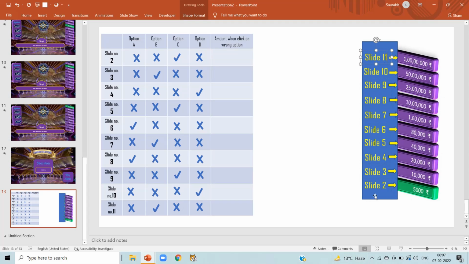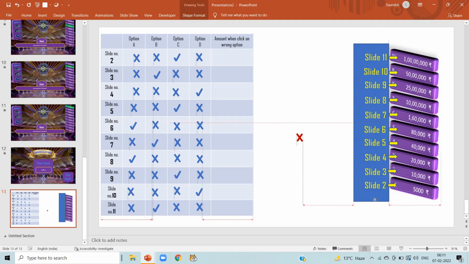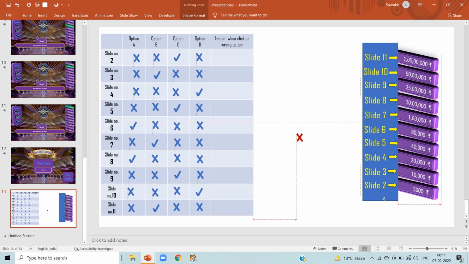So the prize money we get when we click on right option is written on our right side of the slide number. But what we need to find is the amount when we click on the wrong option. That is, come to the slide number 2. When we click on wrong option on slide number 2, then we don't get 5,000 rupees. What we get? 0 rupees. Like on slide number 3, when we click on the wrong option, we don't get 10,000 rupees. We only get 5,000 because we have given correct answer in the last question.